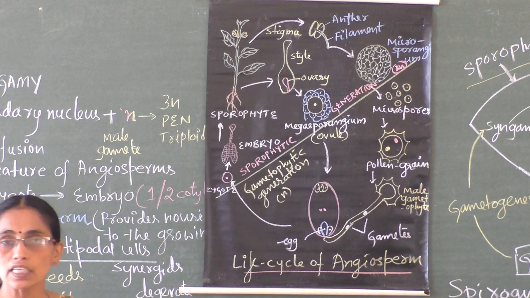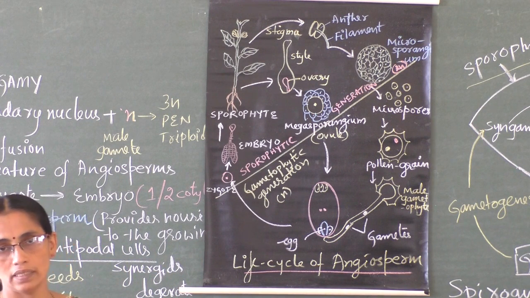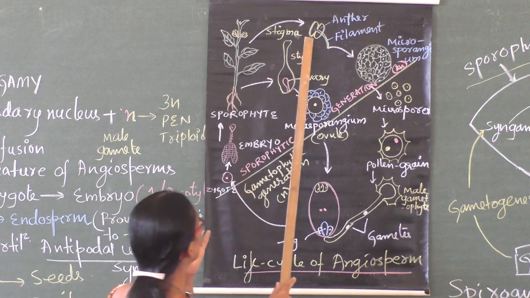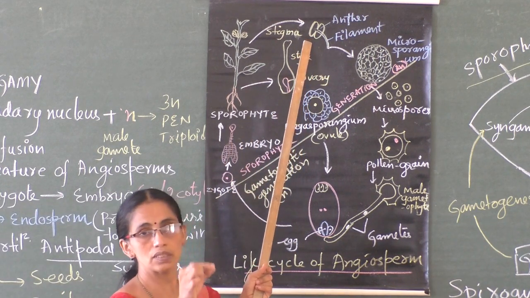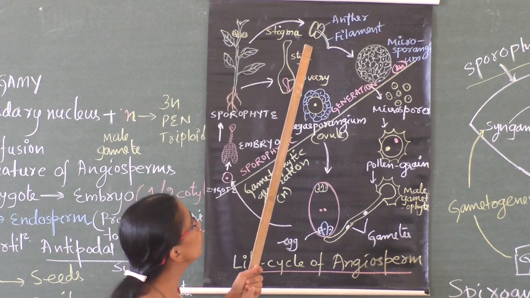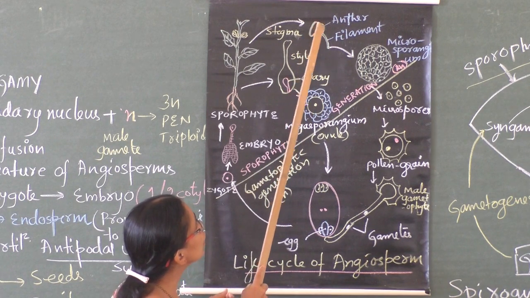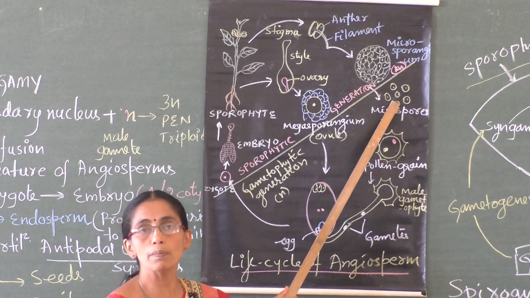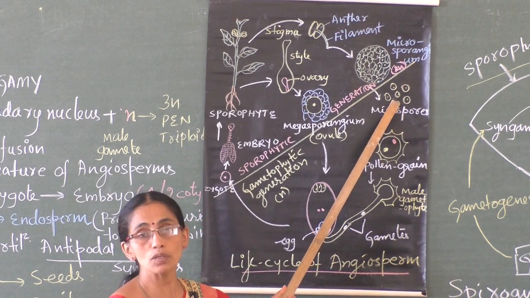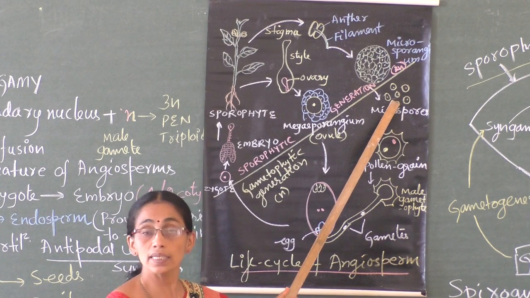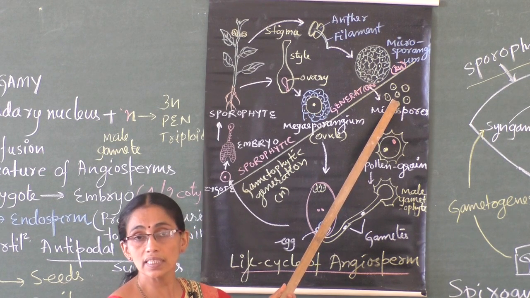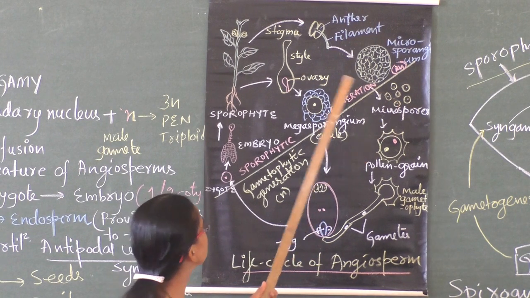So flowers are the reproductive structures of the plant. A flower possesses a male sex organ and a female sex organ. The male sex organ is the stamen, with the filament and anther lobe. Anther lobes internally contain microsporangium, which in turn produces the microspores. So what are microspores? They are also called pollen grains. Microspores, pollen grains are the male gametophytes, the structures which later can produce the male gametes.